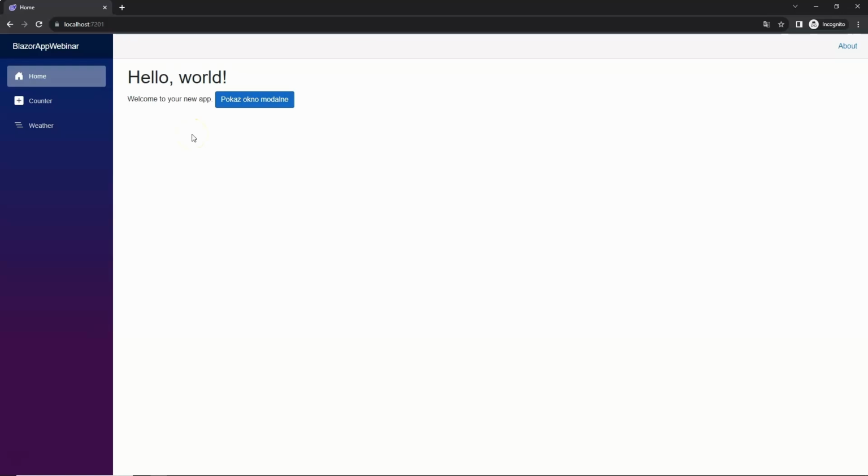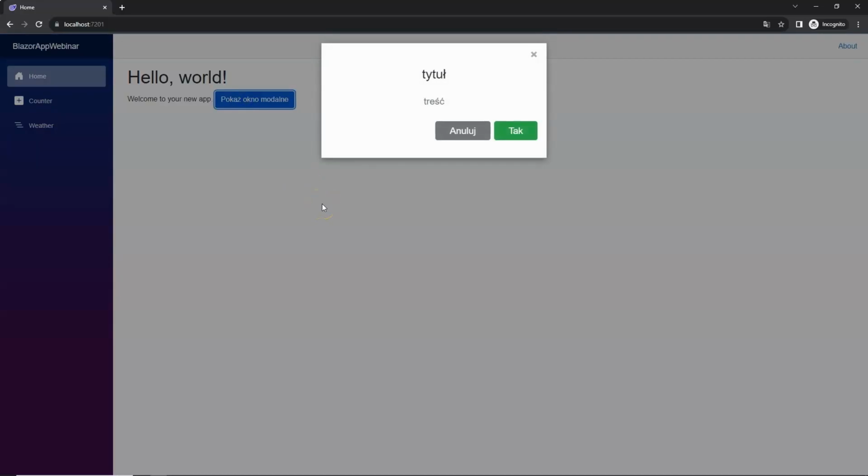We're on the main page of our application. By default, the modal window is hidden, but if we click the show modal window button, the modal window appears. Great, so far everything is working as expected. And we still need to handle these two buttons and the content entered in the modal window.